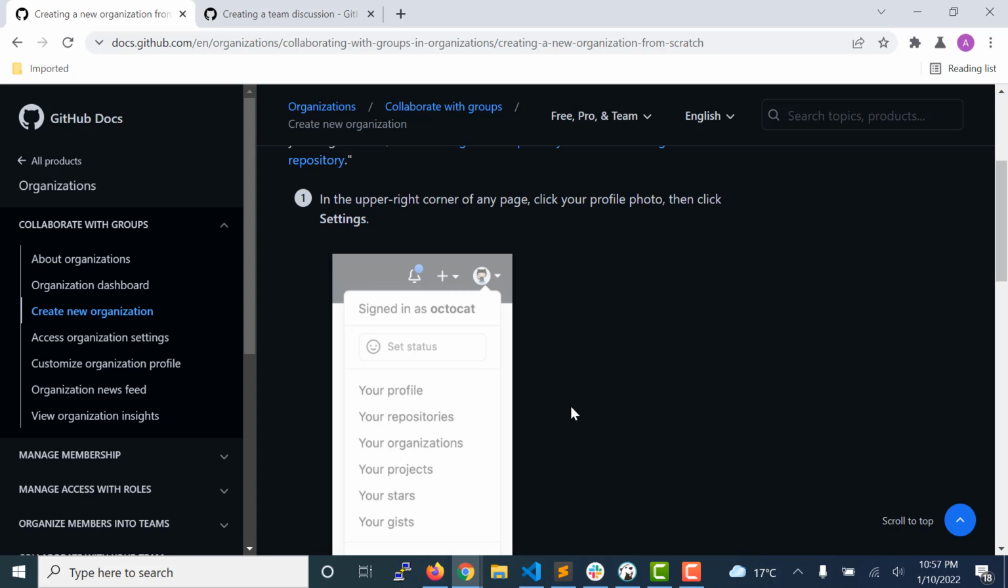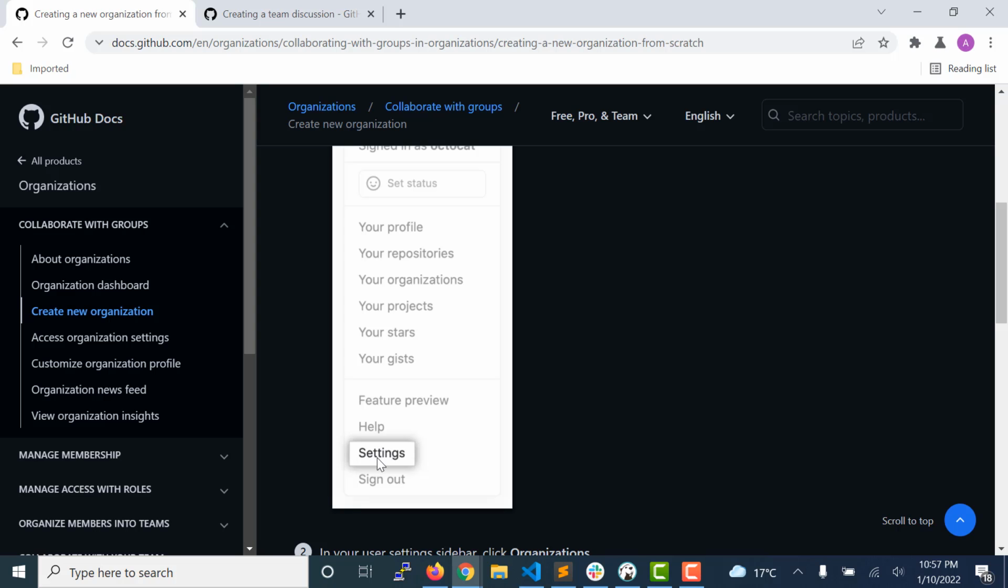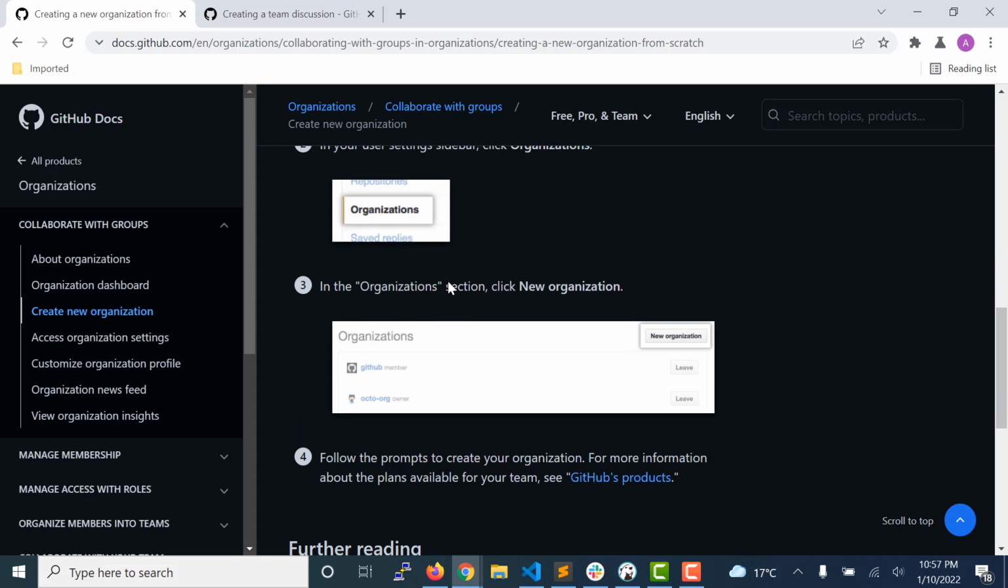To create an organization, you will need to click on your profile. Then you will see settings. You can click on settings, or you can directly click on your organizations, and then it will open a page. Then you can click on the new organization button. It will ask you for a lot of information to fill in the form and create your organization. After filling in all those details, you will get your organization created as per your filled information.